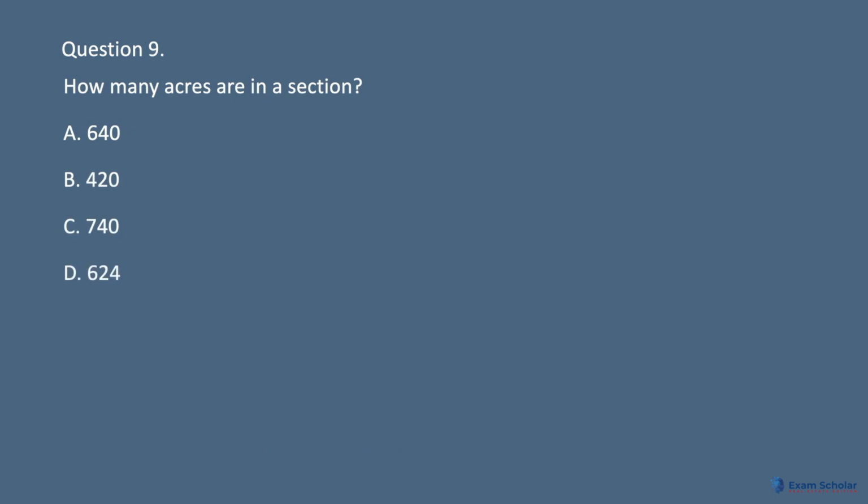Question 9. How many acres are in a section? A. 640. B. 420. C. 740. D. 624. Answer. A. A section contains 640 acres.